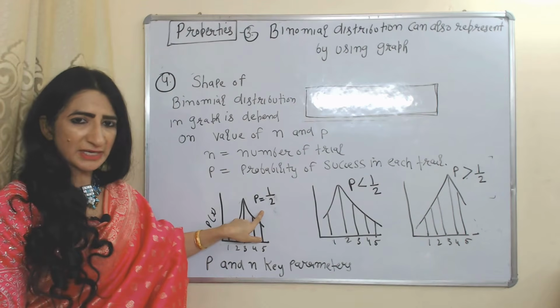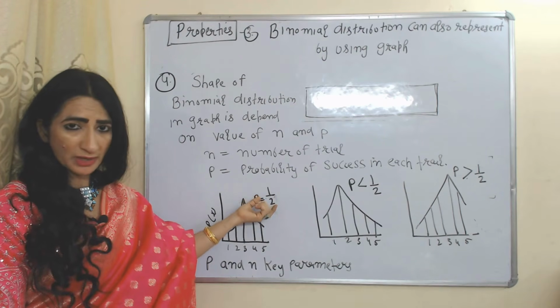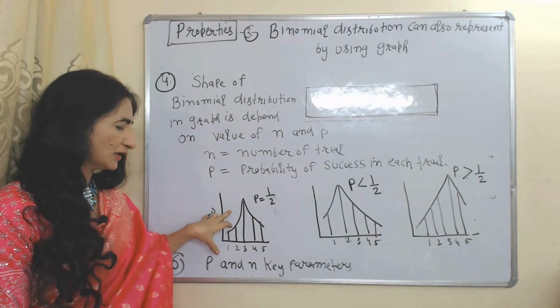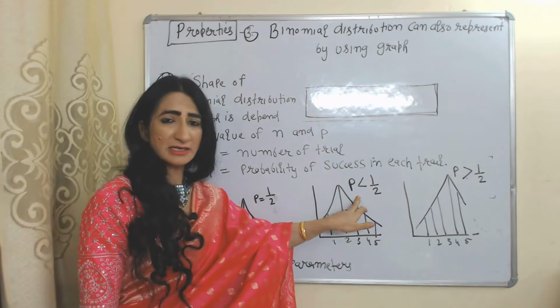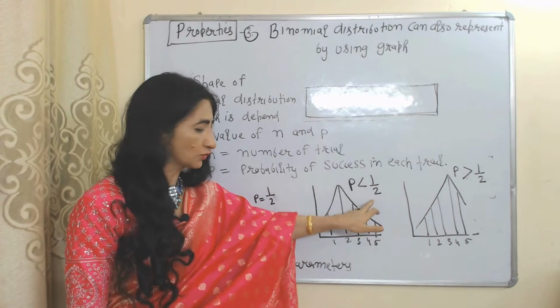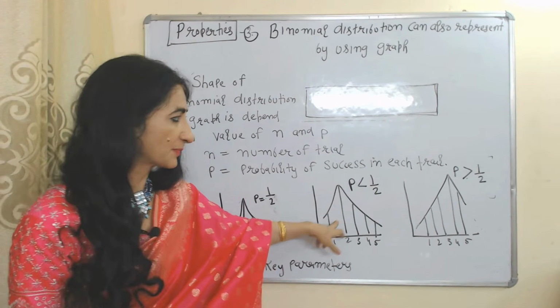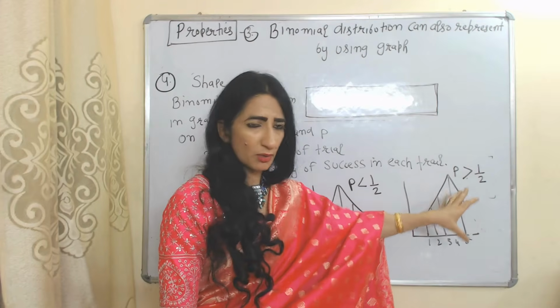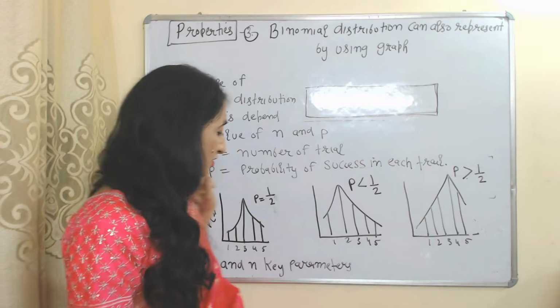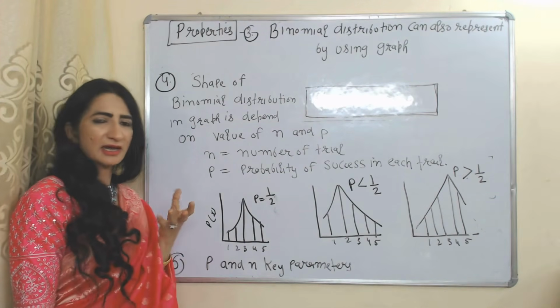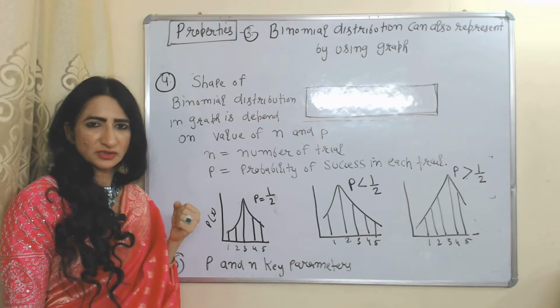If the value of p is exactly equal to 1 over 2, then the shape will be like this. If p is less than 1 over 2, then the shape will be like this. If p is more than 1 over 2, the shape will be like this. So we can say that p and n are key parameters of binomial distribution.